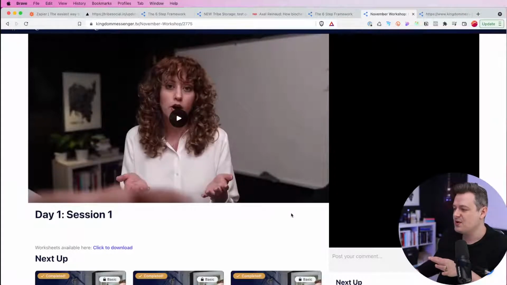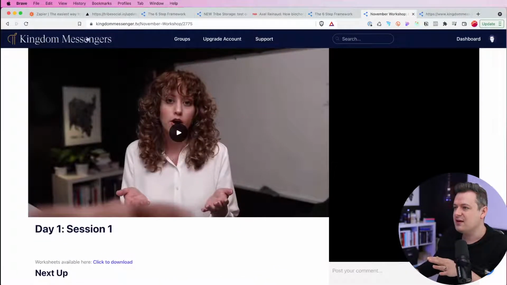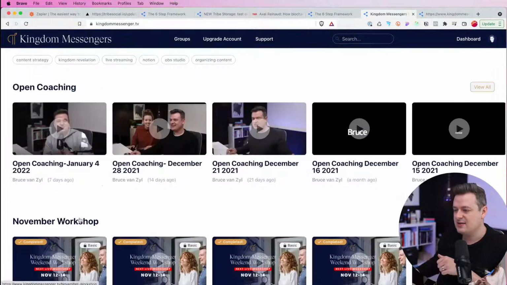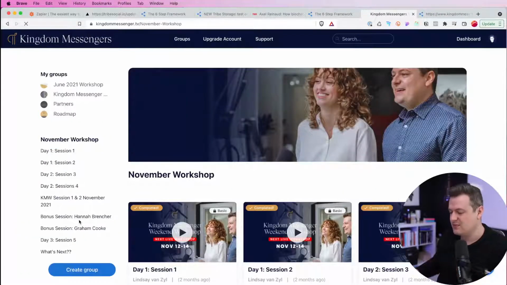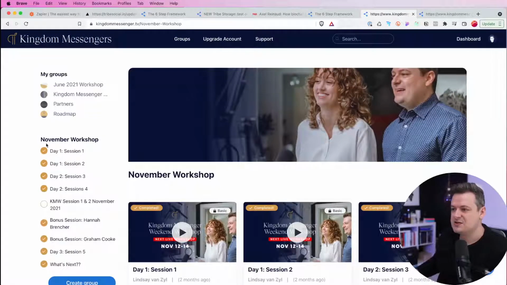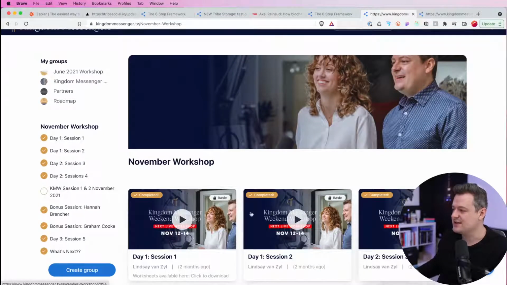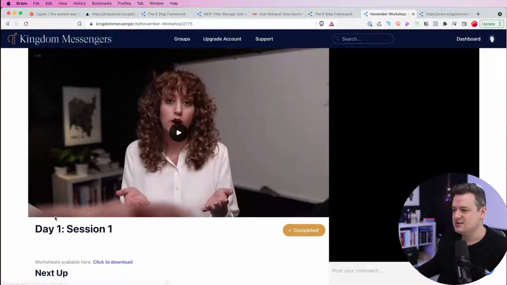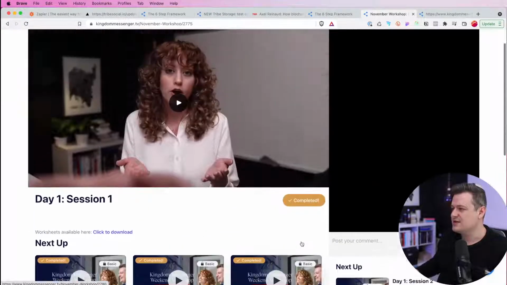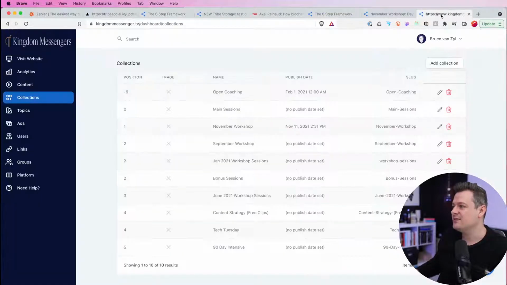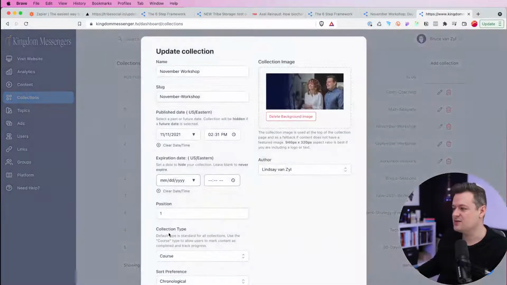So before, there's no mark as completed. And if I go back here and refresh this, you'll see that it's got all these checkboxes here. So when I turn on the course mode, it's going to add all those checkboxes and add the completed status. And if I click into a session, it's going to have this flag here where you can mark as completed or unmark it. And again, if I turn that off and set it back to default, all those checkboxes are going to go away.